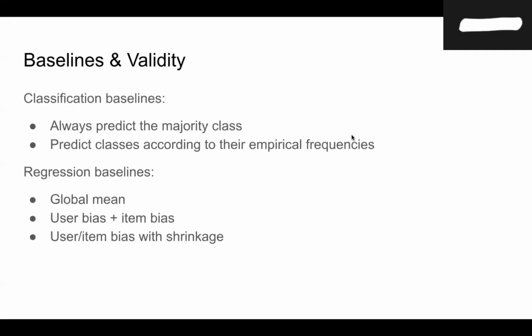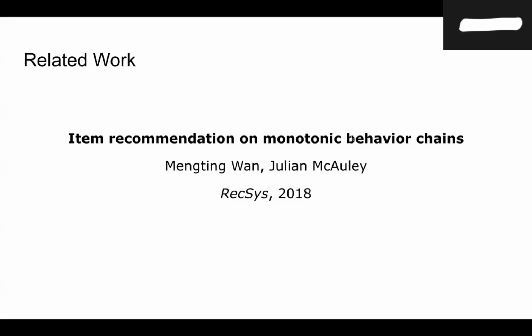To validate the models, we compare them against meaningful baselines. For the classifier, we have two. The first one is always predicting the majority class, and the second one is predicting classes according to their empirical frequencies. And for the regression model, we have three. The first one is predicting the global mean. The second one is using user bias plus item bias. And the third one is a user-item bias with shrinkage, which is the strongest raw-space baseline. If our methods outperform these baselines and generalize well across train, validation, and test splits, we consider the predictions reliable.